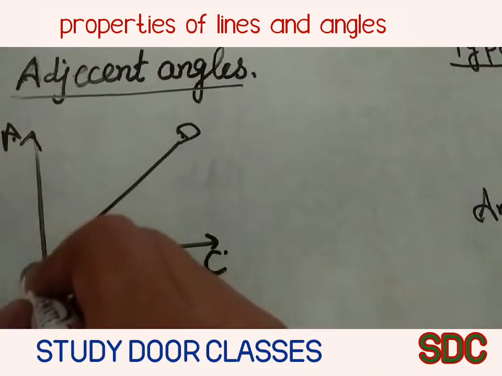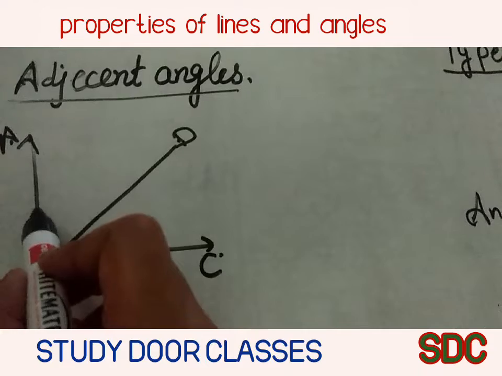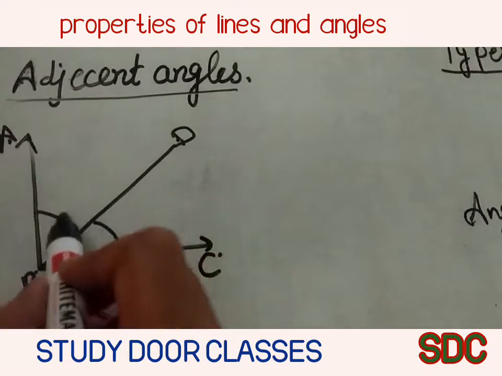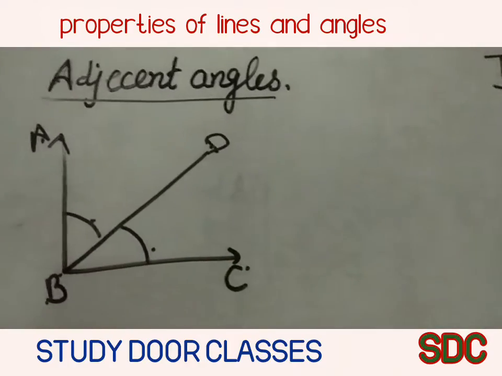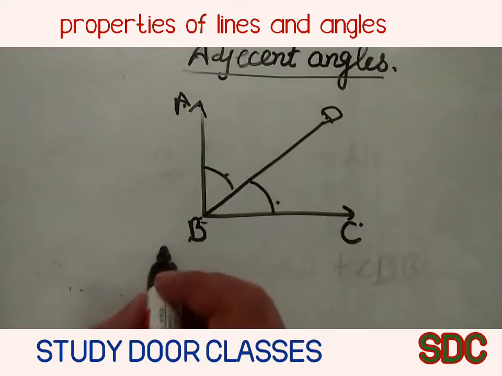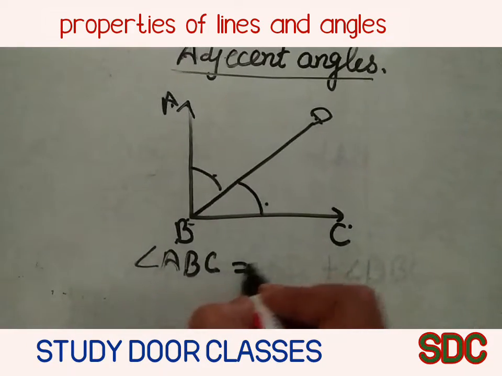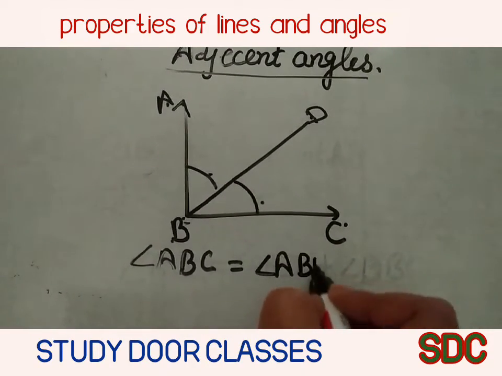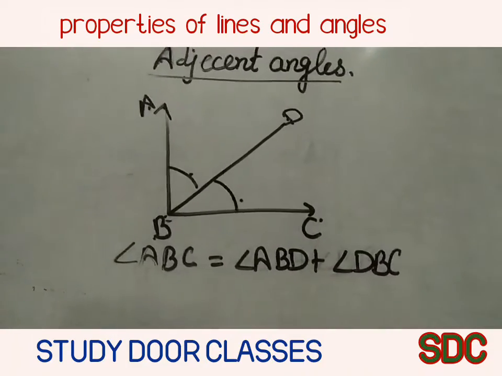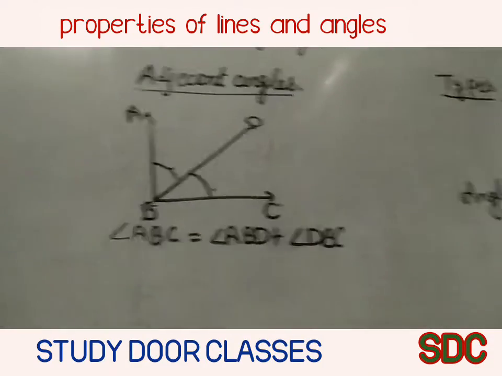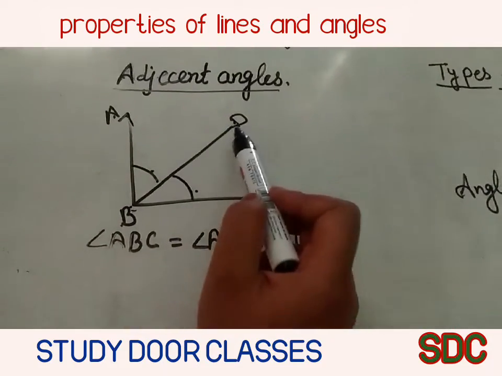If there is a common arm BD, then they are called adjacent angles. In other words, angle ABC is equal to angle ABD plus angle DBC.